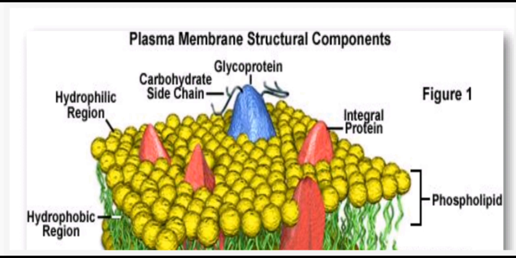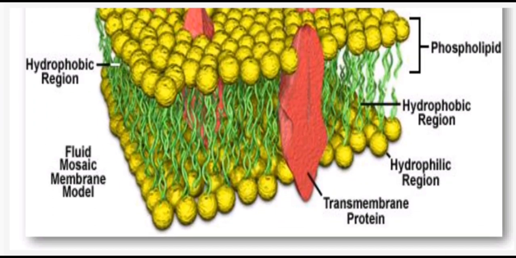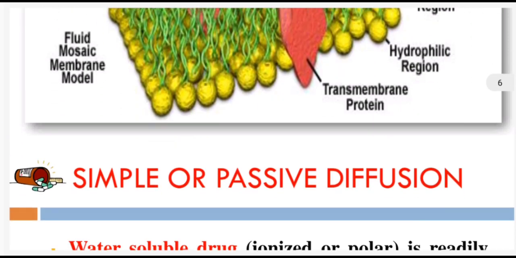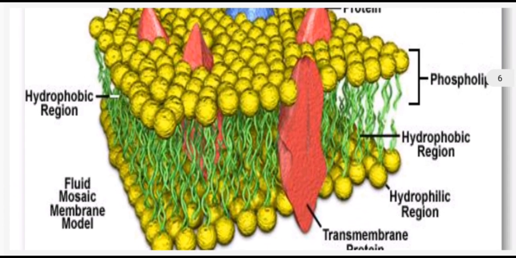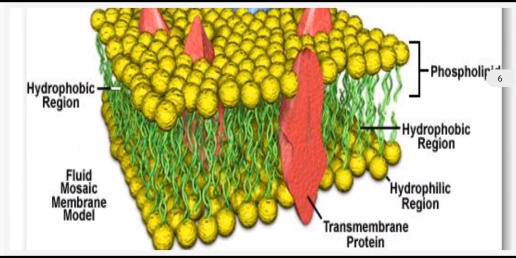This red color indicates the integral proteins, and carbohydrates. There is a hydrophilic region and a hydrophobic region; hydrophobic means water inhibited. This is the structure of the fluid mosaic membrane model.